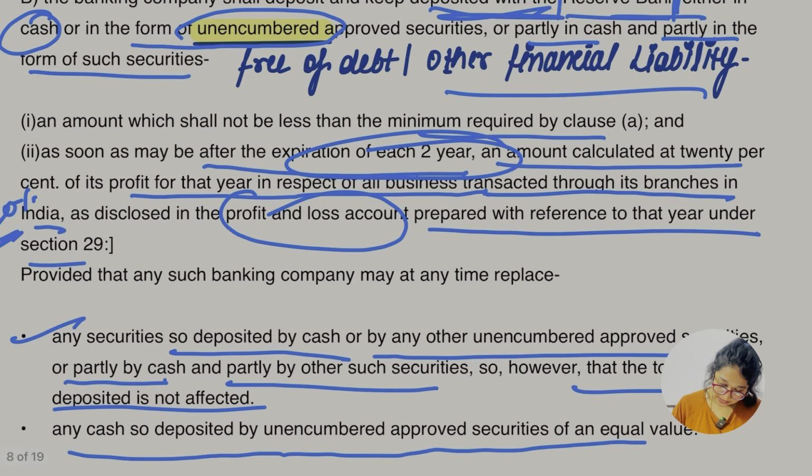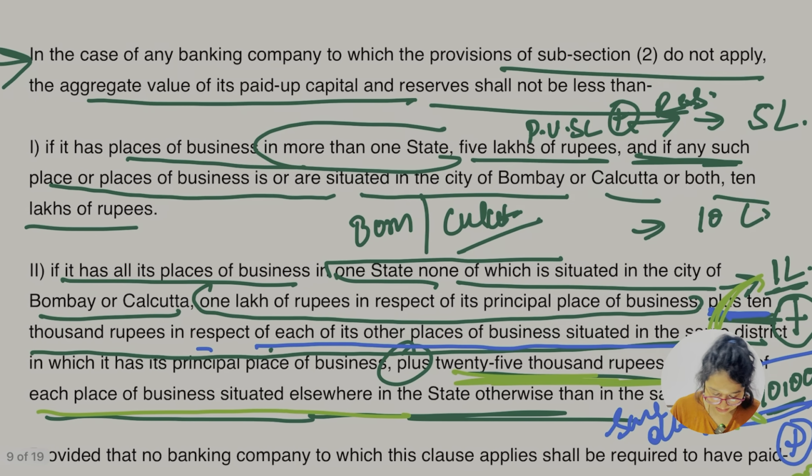With that they have to keep cash plus security to be deposited with RBI, either partly in cash or securities. This is also understood.